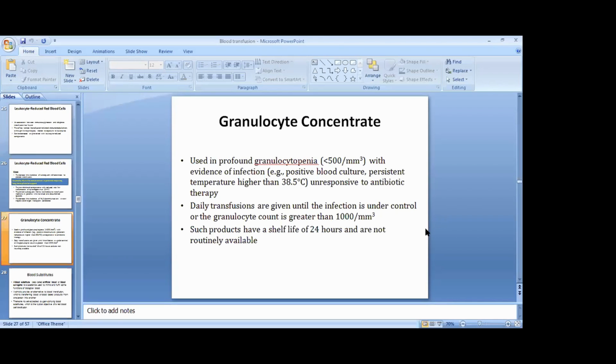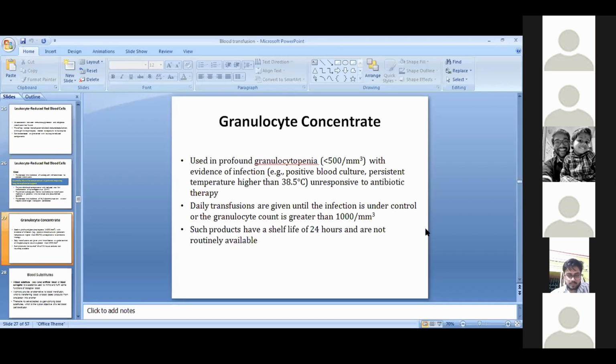So all these things come under blood products. You can be asked to write a question in a paper like, what are the different types of blood products? Mention its uses. Or you can also have questions like, what are the indications of blood transfusions? What are the components of blood, and what are the uses of blood products? So these are the questions you can face.